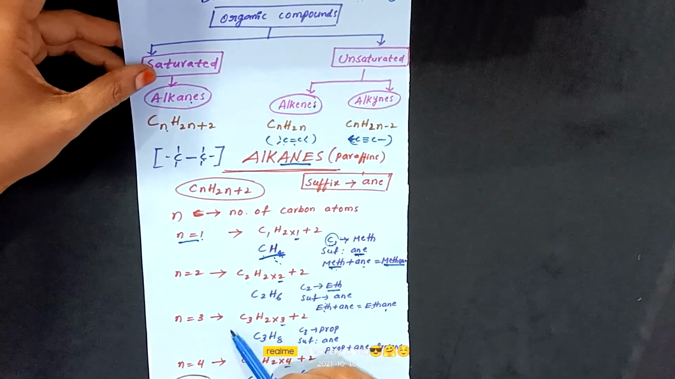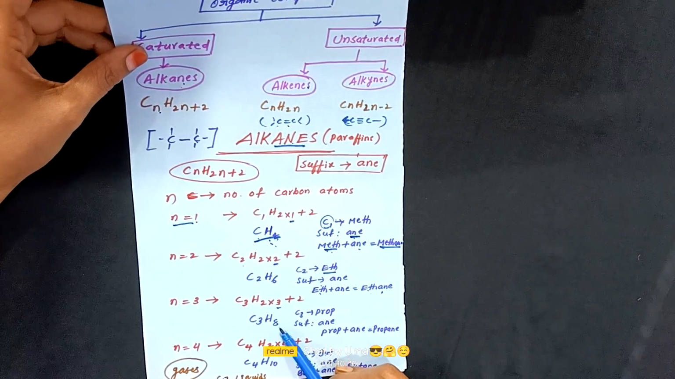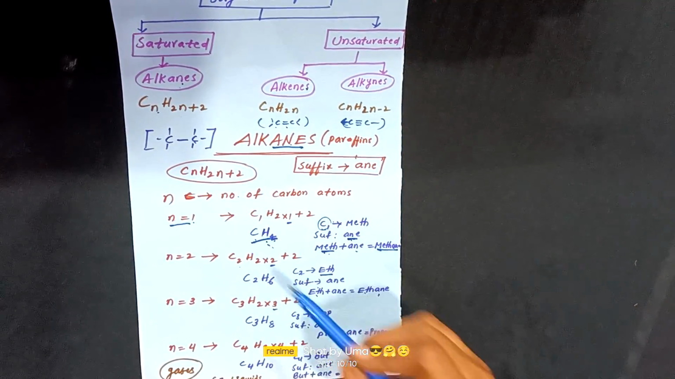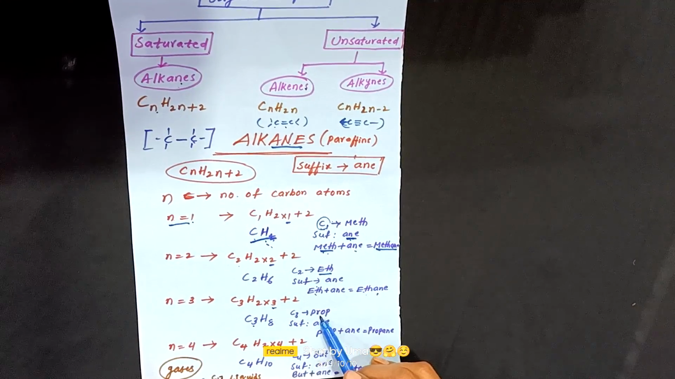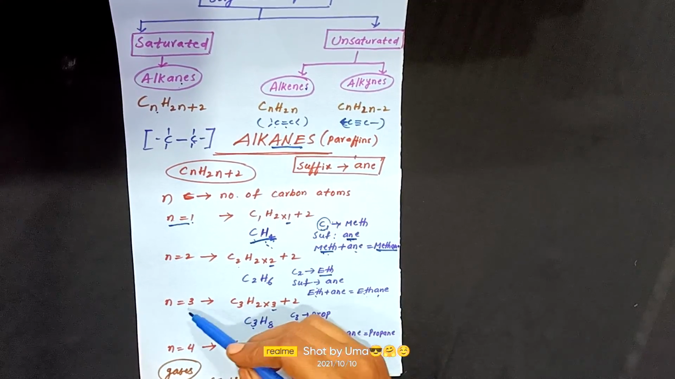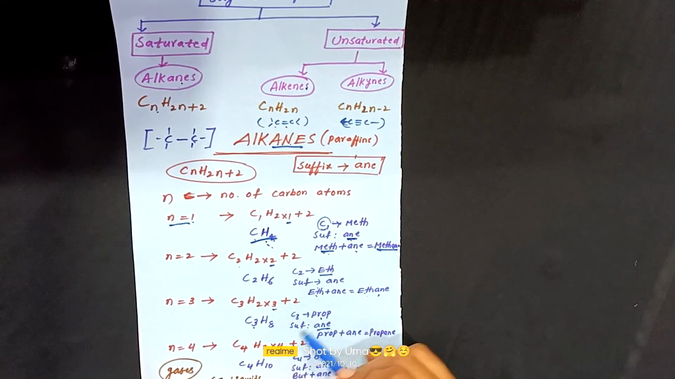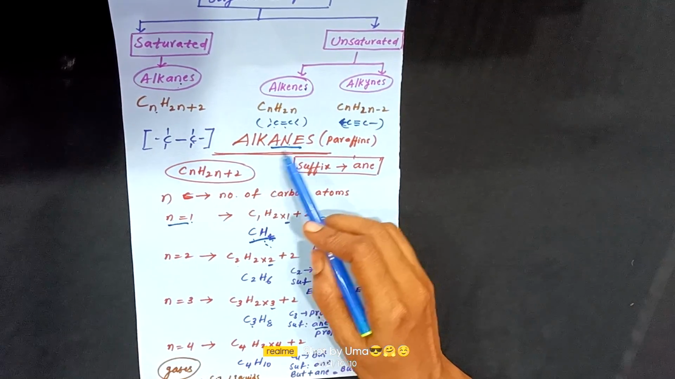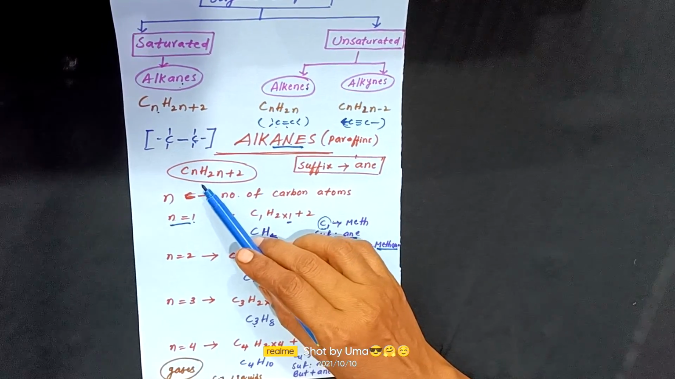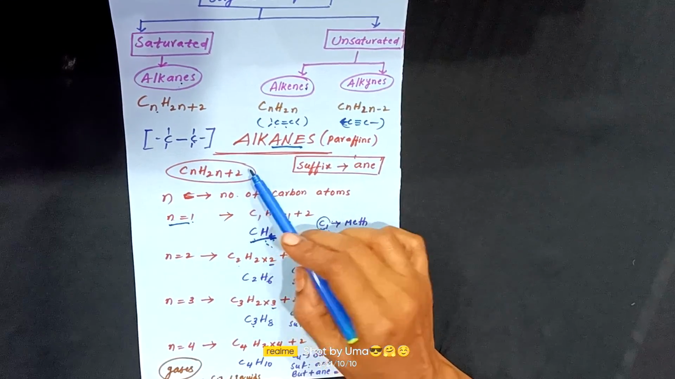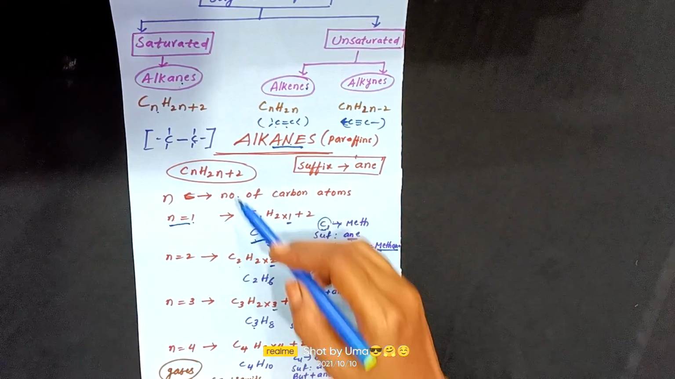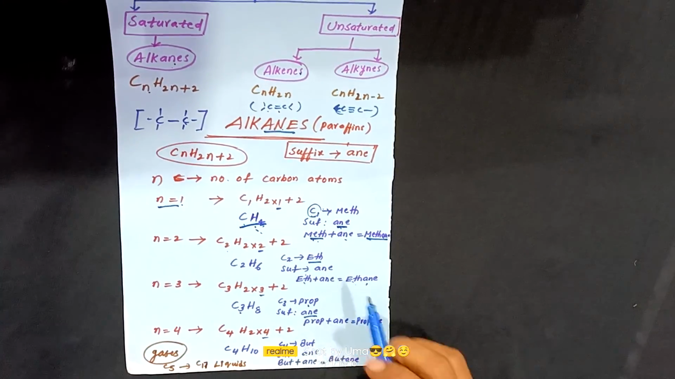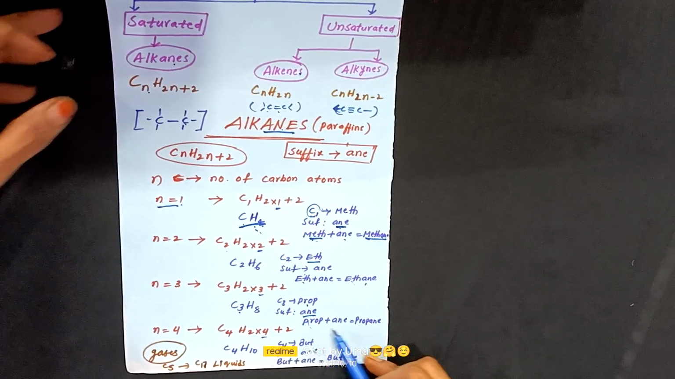And n equal to 3 means C3H8. We get C3H8 on the basis of this formula. C3 represents prop, and the suffix is ane, because we are writing molecular formulas under the class of alkanes, which has the general molecular formula CnH2n plus 2. So according to this formula you get C3H8. That is propane: prop plus ane, propane.